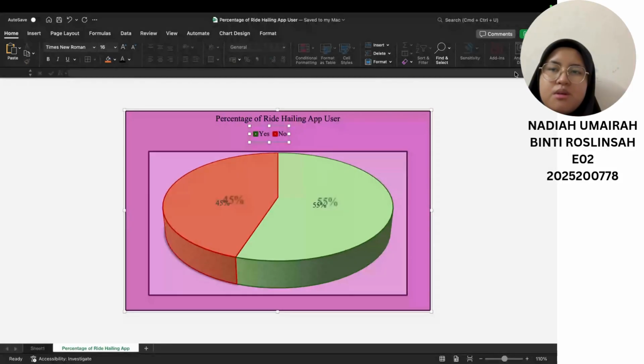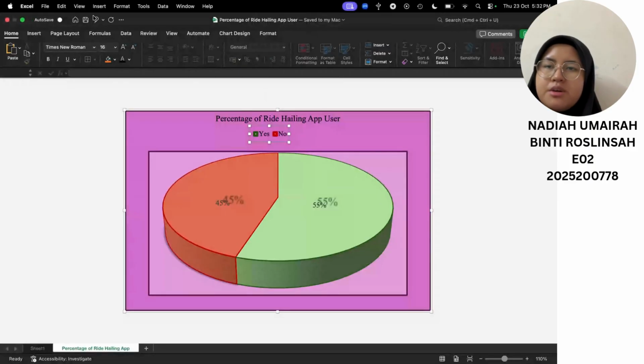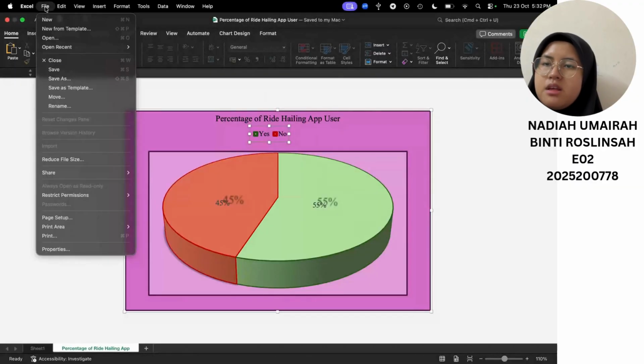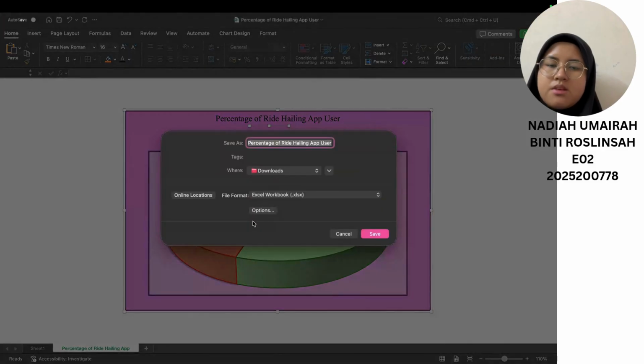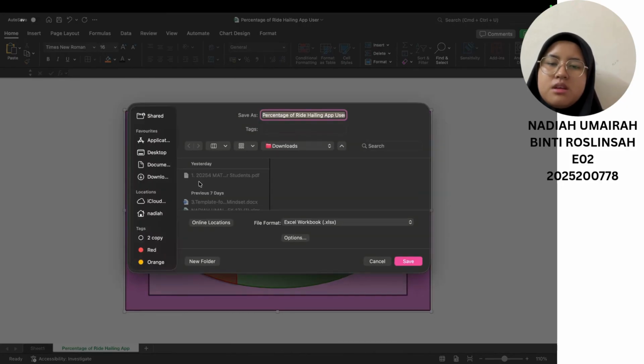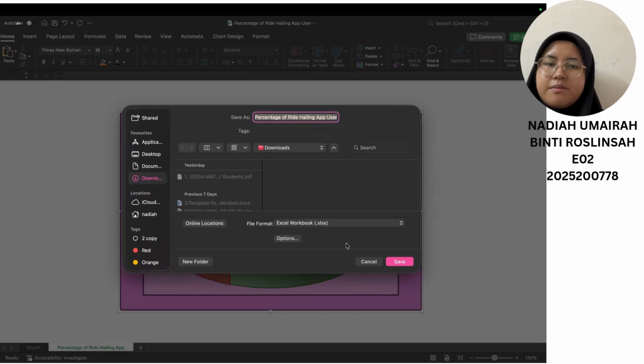Proceed to the step to save your pie chart. This step is special for Mac OS users. Now go to file, go to save as. Now you can put the title you want to save for your pie chart, and here is where you want to download or put your file. You can choose application, desktop, documents, and more.